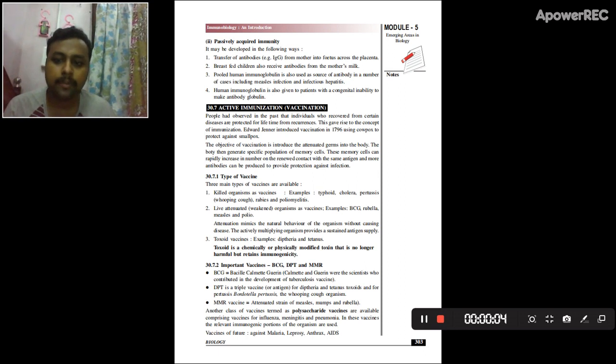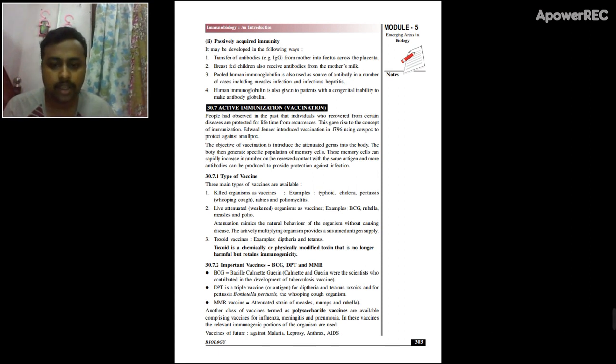BCG is an example of such attenuated strains. There are also some vaccines in which DNA strains are used.